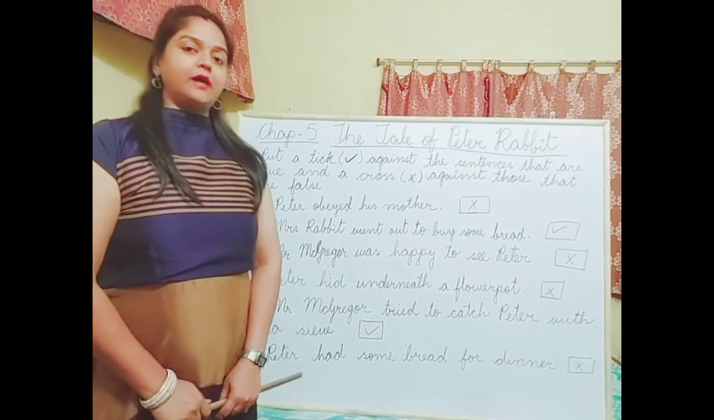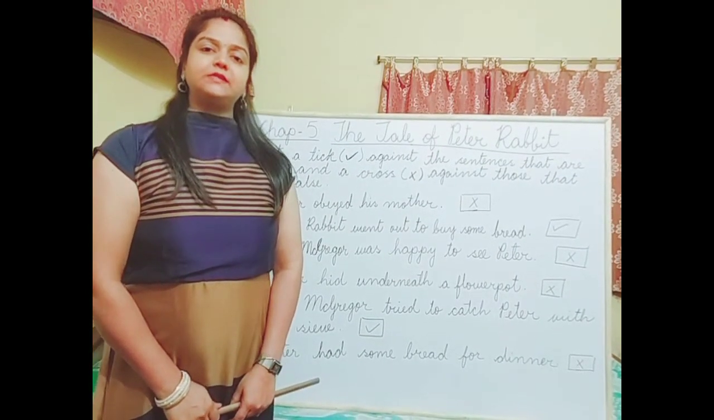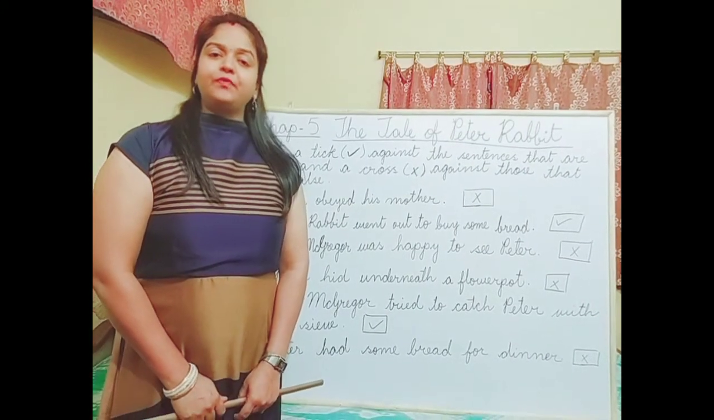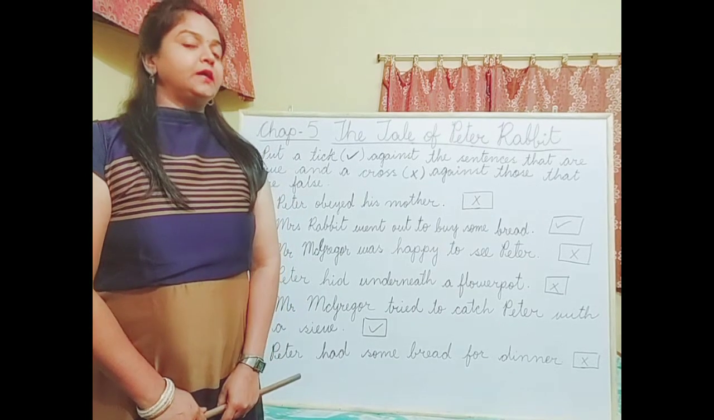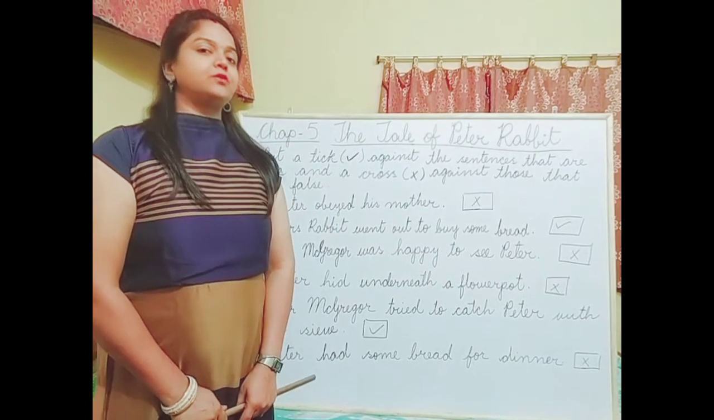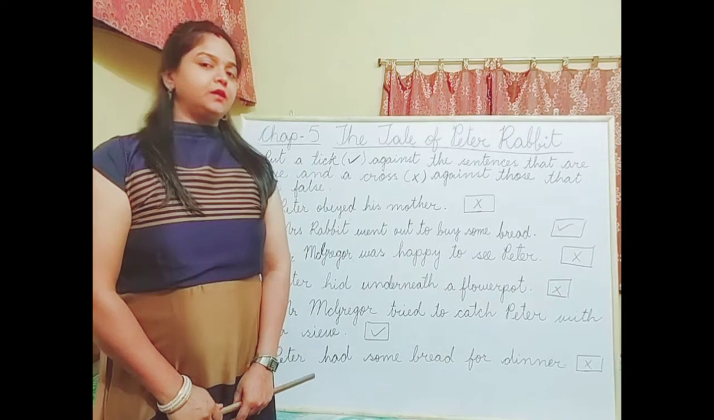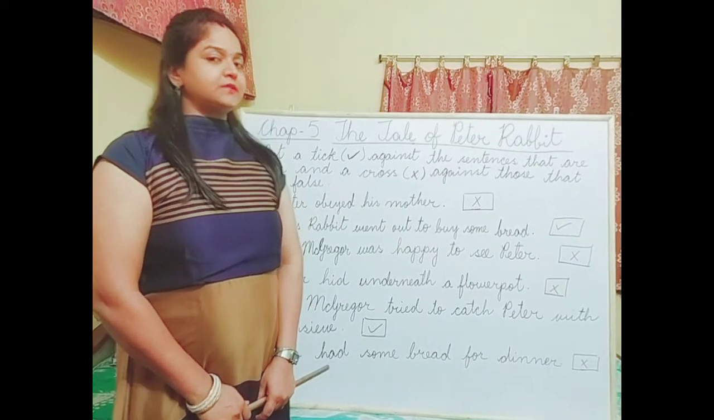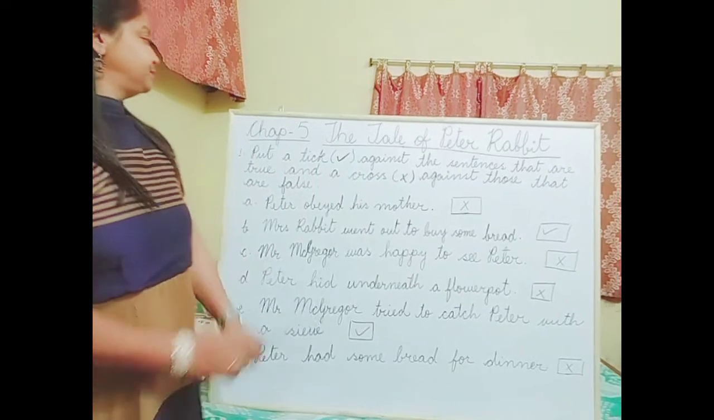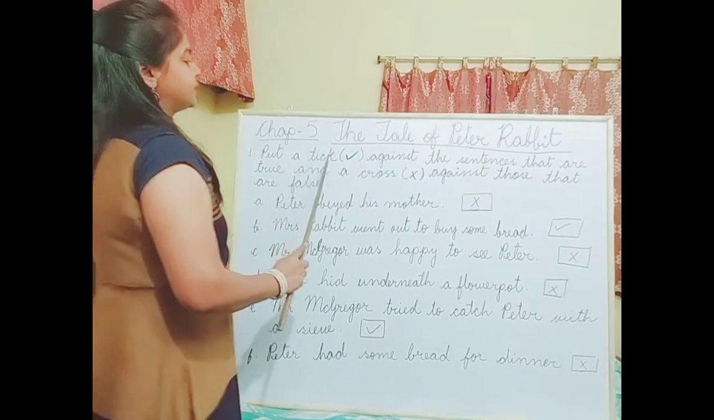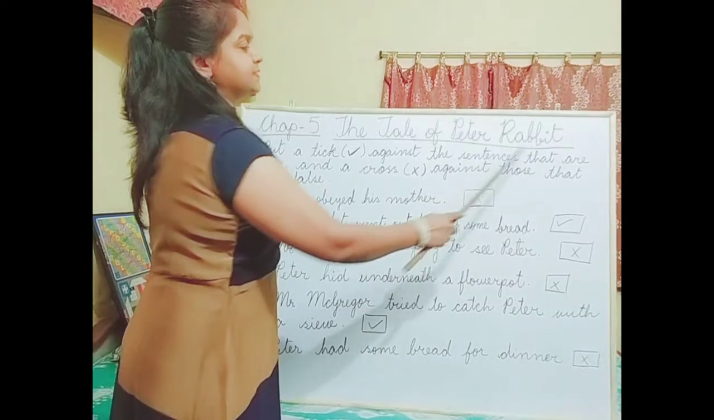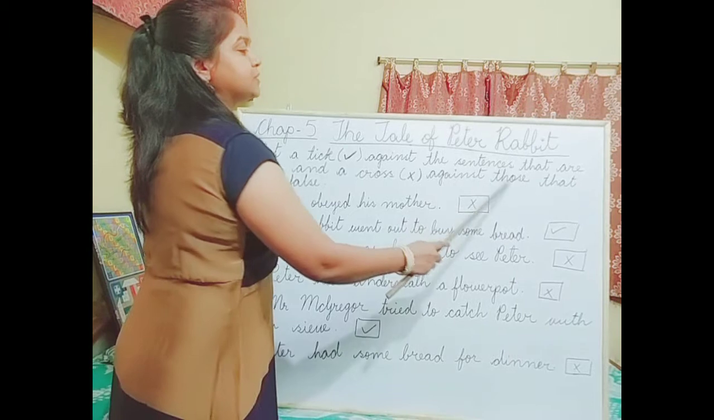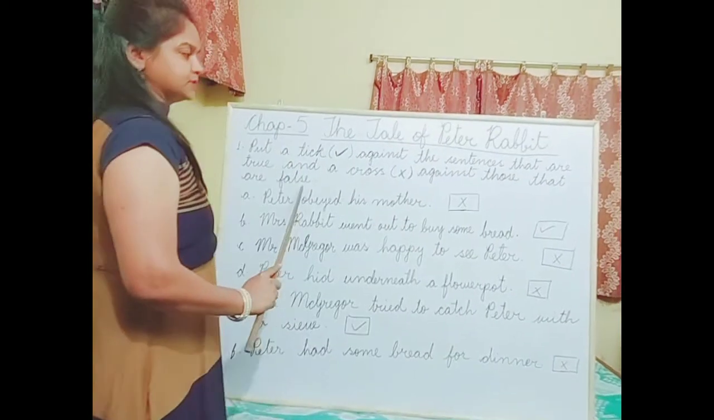Now, I hope that you all are sitting with your pencils and books. Take out page number 64. There you can see making connections. So these questions are going to make your connections with the chapter. So let's read what is there in quick answers. Put a tick against the sentences that are true and a cross against those that are false.